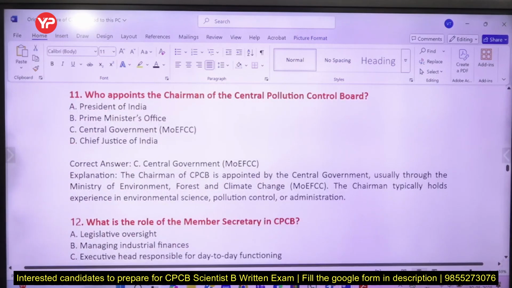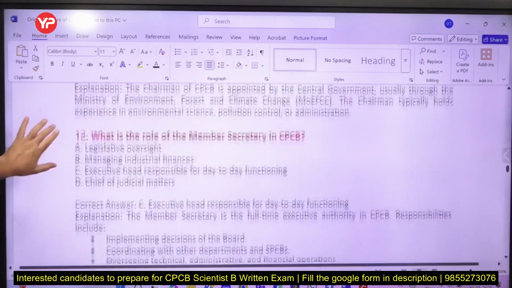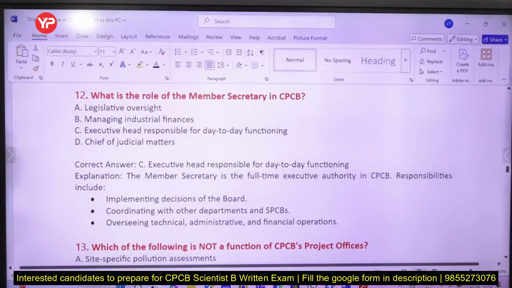Who appoints the chairman? The Central Government, the Ministry of Environment, Forest and Climate Change, right? So he must be from a background of environment science, pollution control, administration and all. An IAS officer is presently the chairperson.